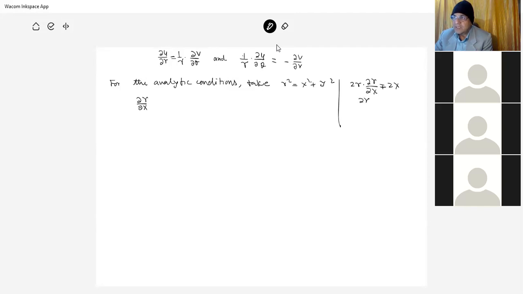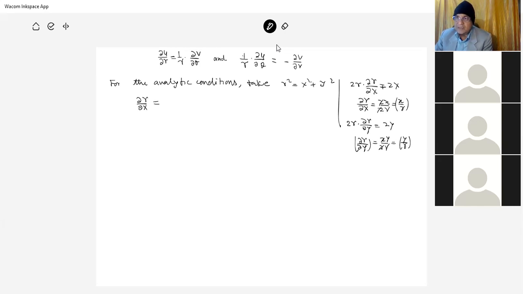So del r by del x is equal to 2x by 2r, the 2 cancels, and this is x by r. And if we differentiate with respect to y, 2r del r by del y is equal to 2y, so del r by del y is equal to 2y by 2r, and this is y by r.